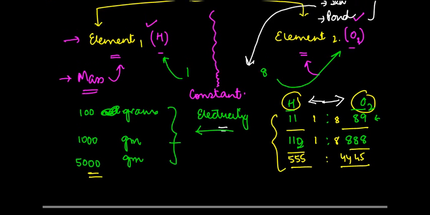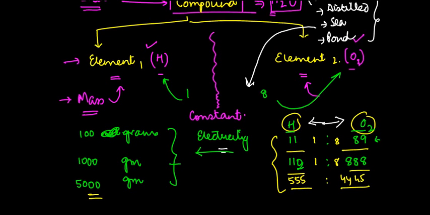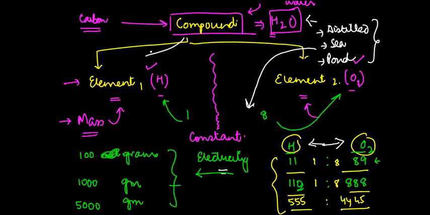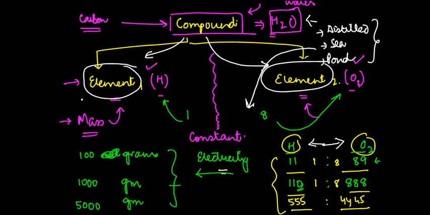To recapitulate, two things. One, in any given compound, the elements which can be used to form that compound remain the same. Second, the mass of each of these elements is in a defined proportion to each other. For any given quantity of the compound, the proportion of the mass of elements is always going to be a constant.